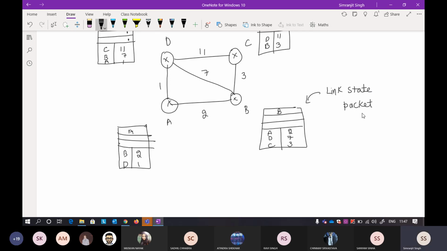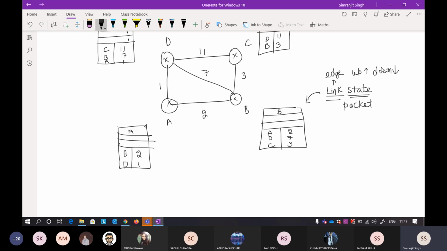Okay, so now again, what is the meaning of link here? Link, if you remember, is an edge. Link denotes an edge here, and state can be up or it can be down. State simply means that if they are connected to each other, the state is up. If they are not connected to each other or the path is down and you are not able to reach from B to C, then the state will be down. Okay, so it is something like that.